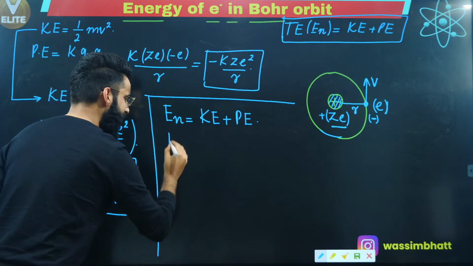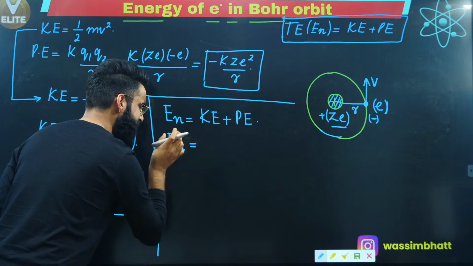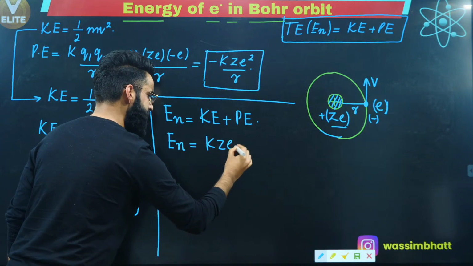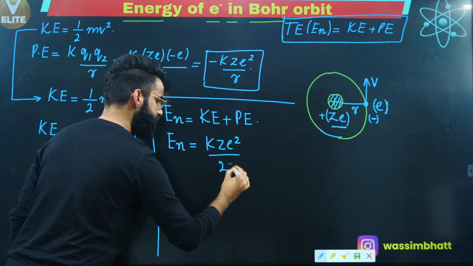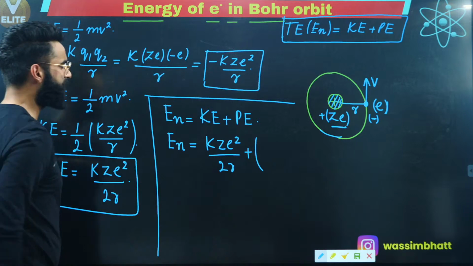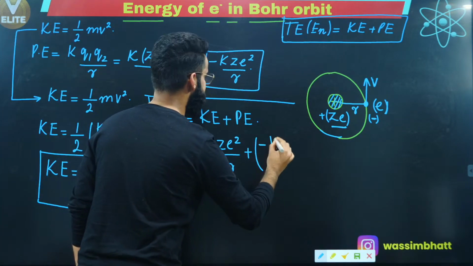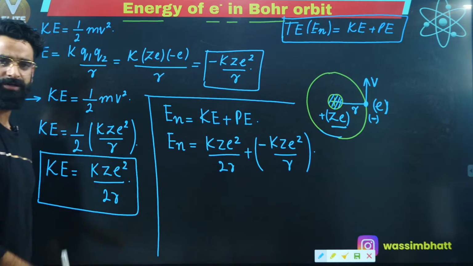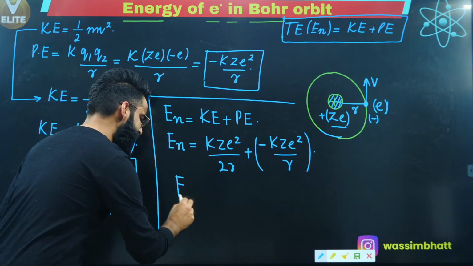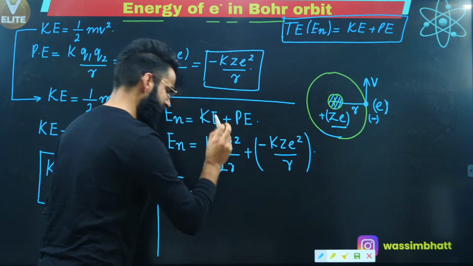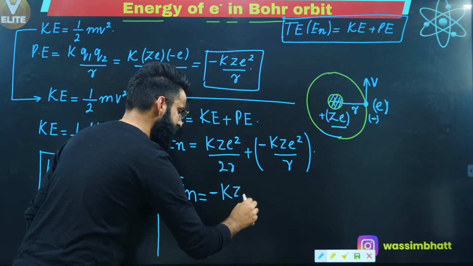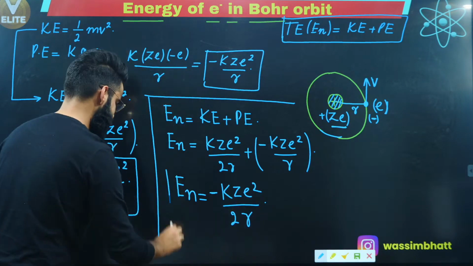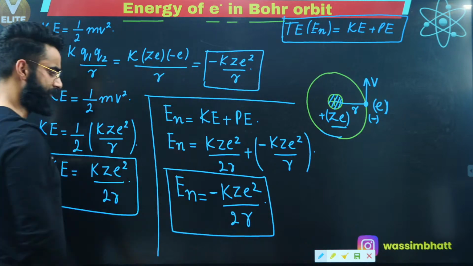So people, I can say the total energy which I'm representing by En is equal to, what is the value of kinetic energy? It's going to be k ze square divided by 2r, right? Plus potential energy possessed by the electron, that's equal to minus k ze square divided by r. This is what I got till now. So I can say simply, total energy possessed by the electron is going to be equal to minus k ze square divided by 2r. This is the total energy possessed by the electron, right?